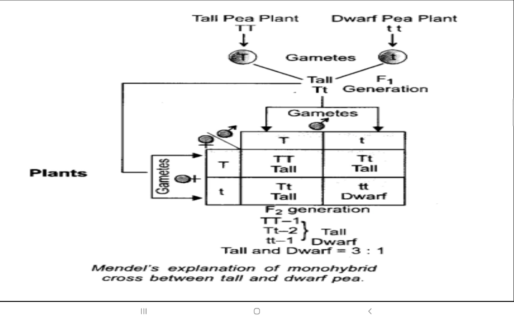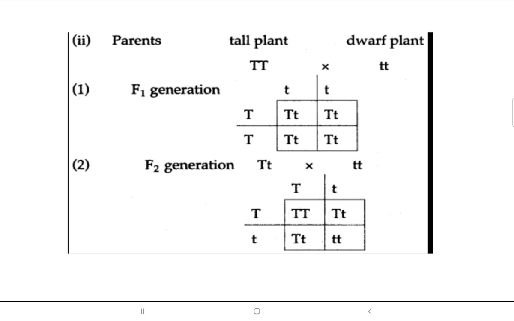Understood, children, how Mendel has done the experiment? F1, very simple, parents to the offsprings. F2, the offsprings self pollinated to get the outcome result, in which one possibility you see is the recessive becoming the dominant. Okay, very simple in the short diagram. Now I think you will be in a position to draw this Punnett square in the exam to explain.